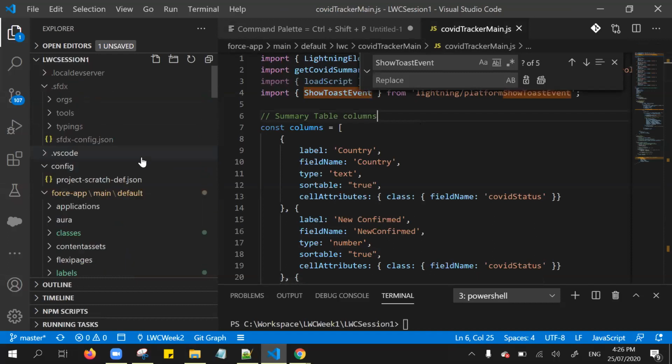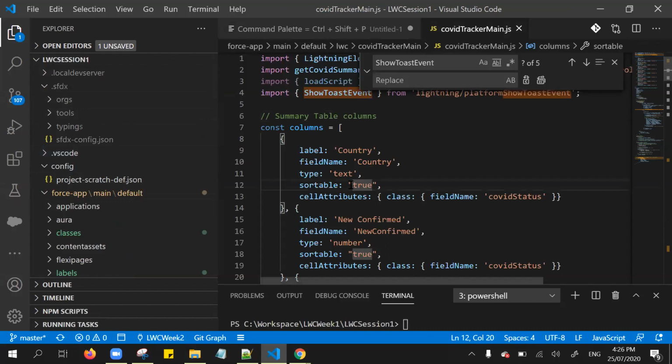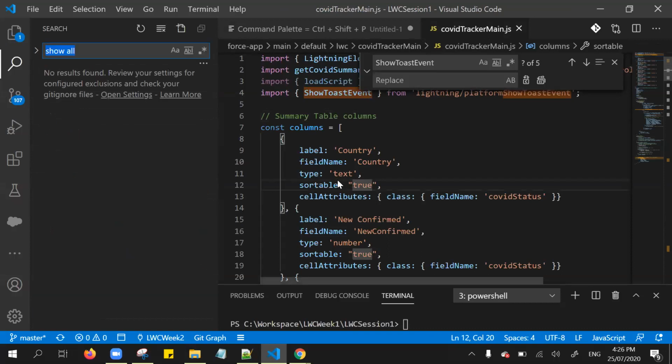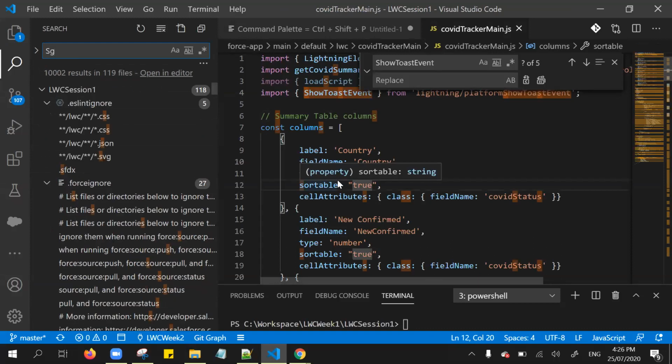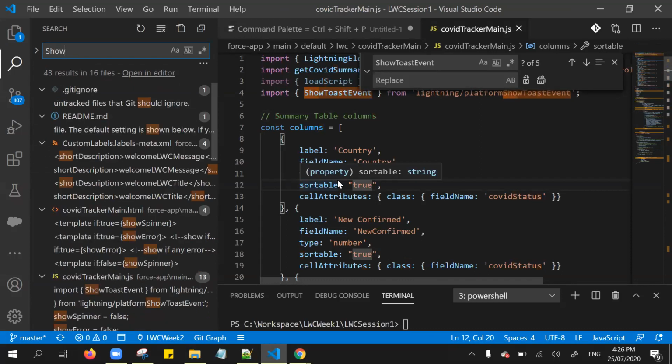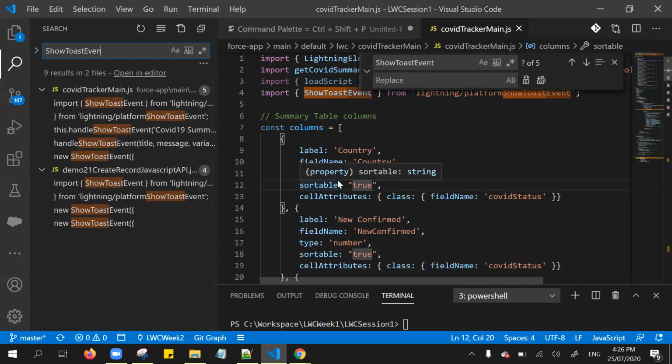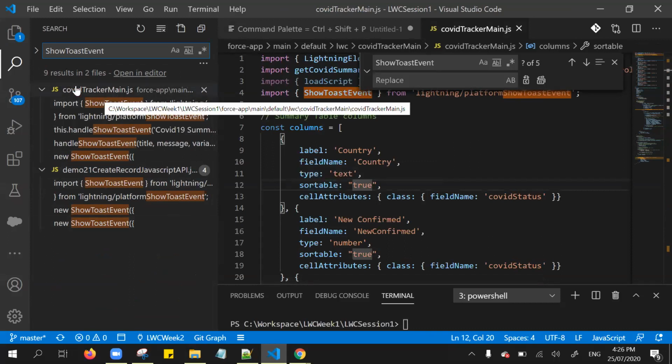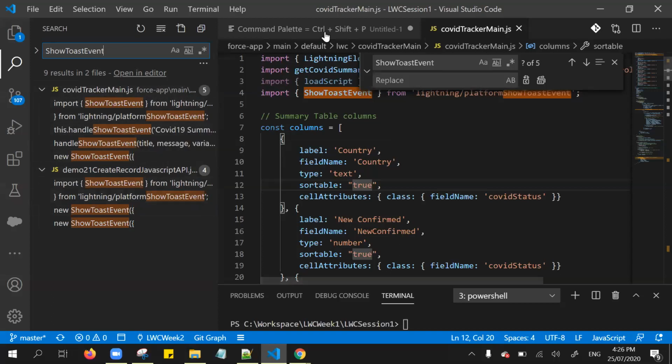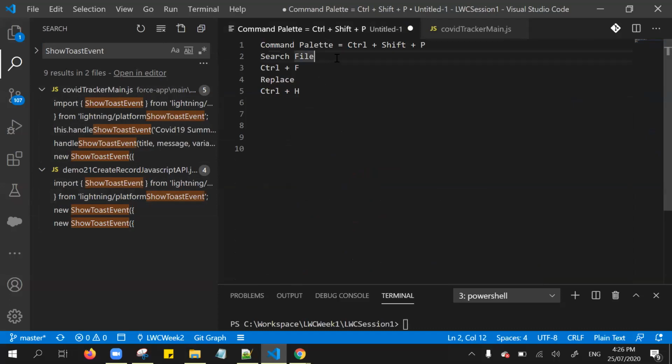If I want to search from my entire project, in that case, we need to simply use Control Shift F. Control Shift F to identify the values from the entire project. So toast event. Here it's getting searched from your project directory and gives the result. For instance, here there are 9 results in 2 files. So this is an easy way to identify. The previous one is for a single file.